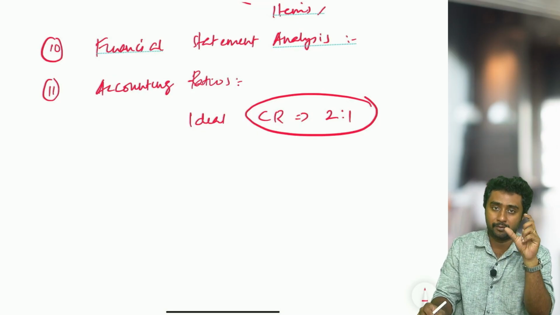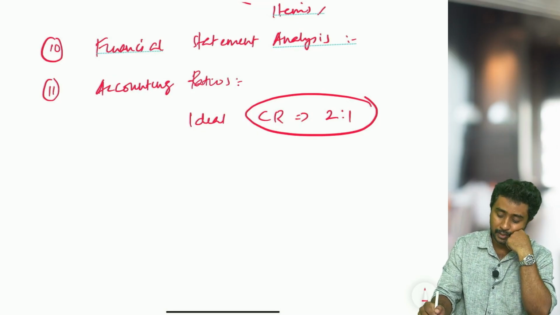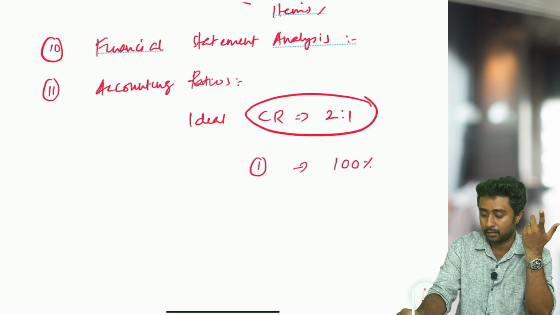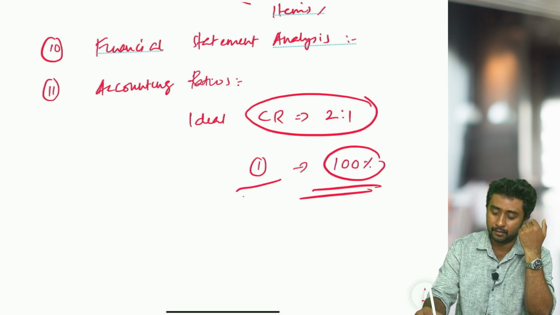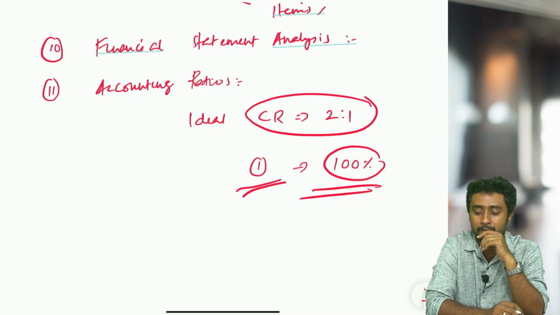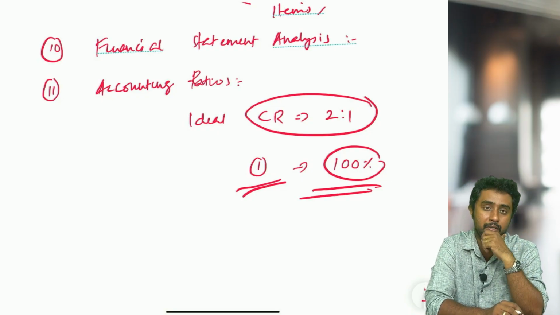Then some ratios, if we add the values together, the answer will be 1. Some ratios, when we add, we will get 100 percentage. So these kinds of topics, and also ratio basic things only. Okay, there are some connections between certain ratios, and those ratios you have to study.